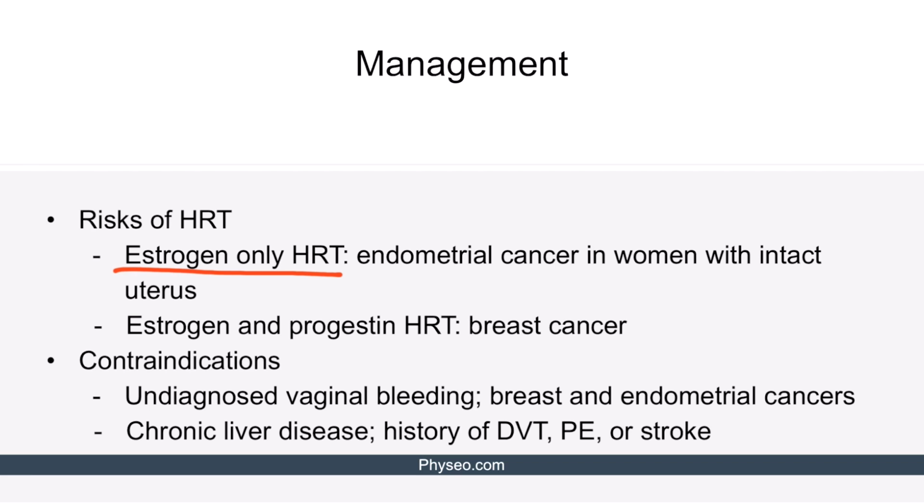On the other hand, estrogen and progestin HRT can cause breast cancer because both of these hormones stimulate proliferation of breast tissue and increase the risk for breast cancer. Contraindications for HRT include undiagnosed vaginal bleeding because this bleeding can potentially be coming from endometrial carcinoma. Breast and endometrial cancers are also considered to be contraindications because HRT will only stimulate their growth. If the patient has a chronic liver disease, estrogen and progestin will be insufficiently metabolized, resulting in their accumulation and adverse effects. Finally, a history of DVTs, PEs, or stroke are other contraindications because HRT further increases the patient's hypercoagulability.